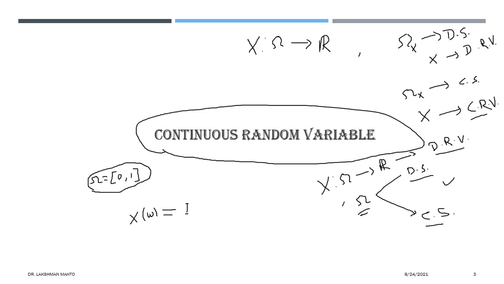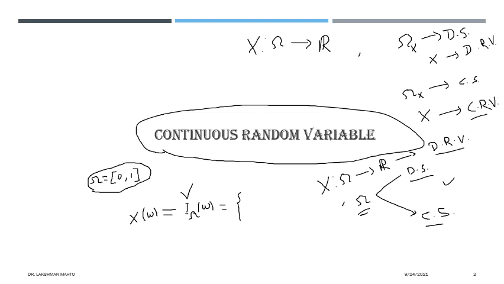So you can say that it is a trivial kind of example, that the indicator function is always a discrete random variable. Irrespective of the nature of this sample space, whether it is continuous or discrete, you can always find this random variable, the indicator function, as a discrete random variable.